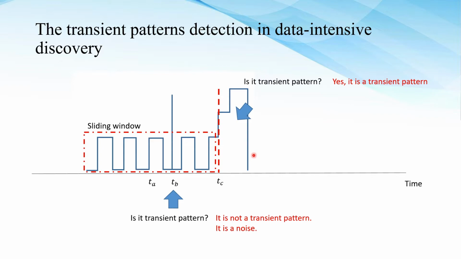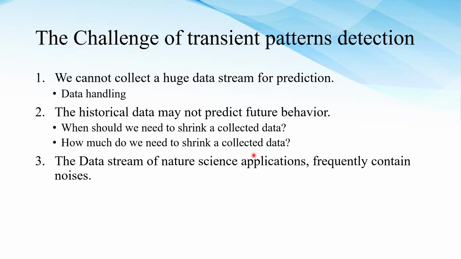So, the challenges of pattern detection. Firstly, we cannot collect a huge amount of data stream for prediction. That is why data handling is important. Secondly, historical data may not predict future behavior. When do we need to sync a collection of data? How much do we need to sync? And finally, false alarms, because data streams of natural science applications frequently contain noise. That is why we need to reduce false alarms.